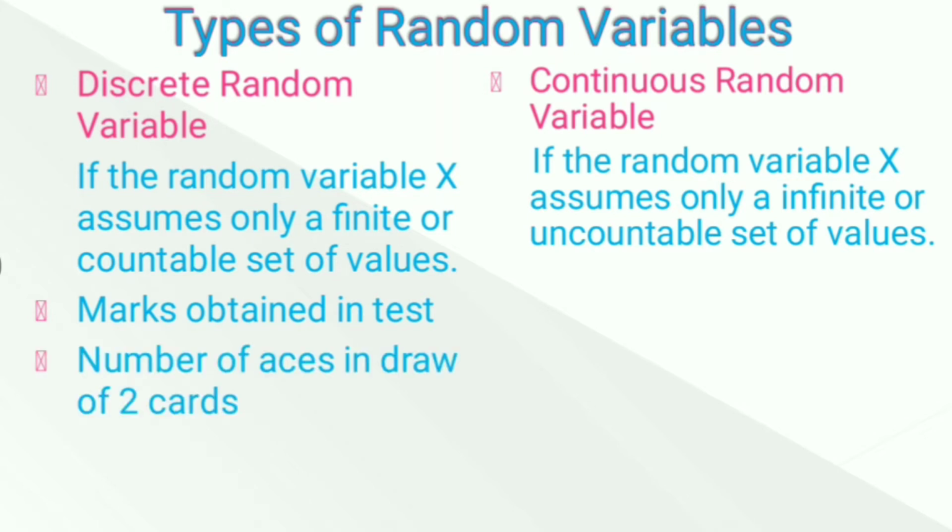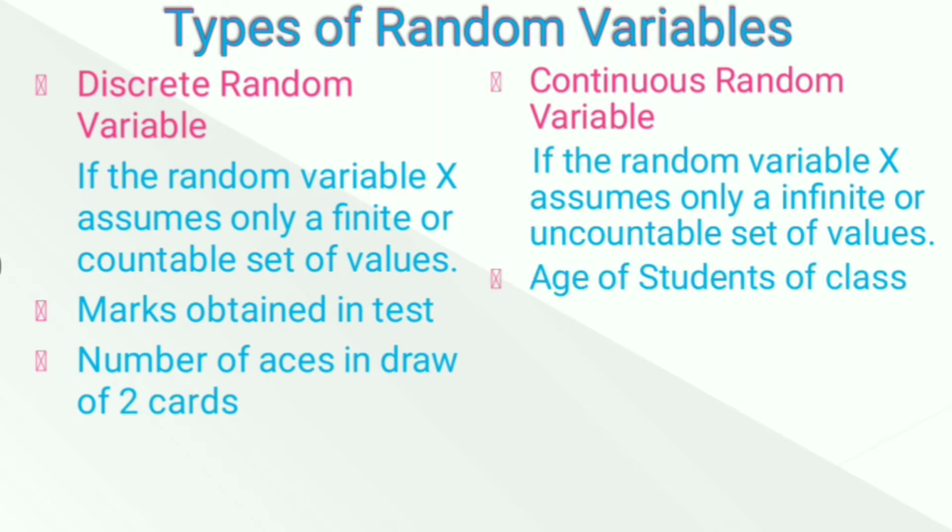If we look at the number of aces in a draw of two cards, like you have playing cards and you draw two cards, then you have to look at how many aces can come when you draw two cards. So either no ace comes, or one ace comes, or two aces will come. So this is a discrete random variable.